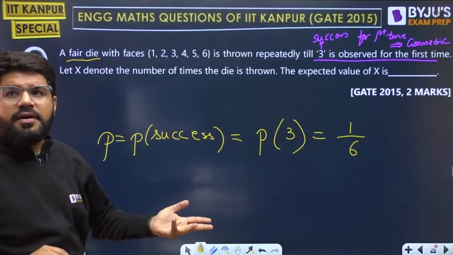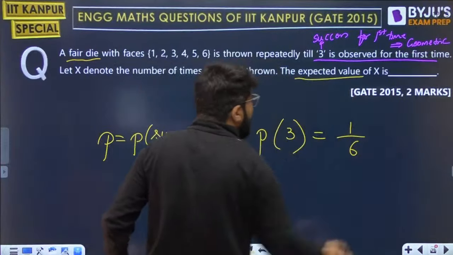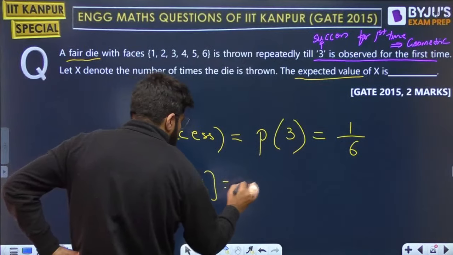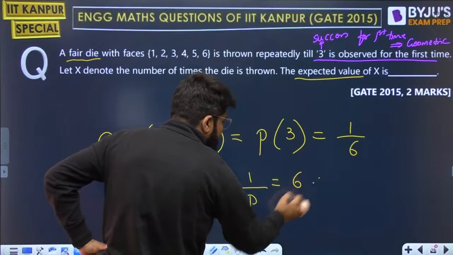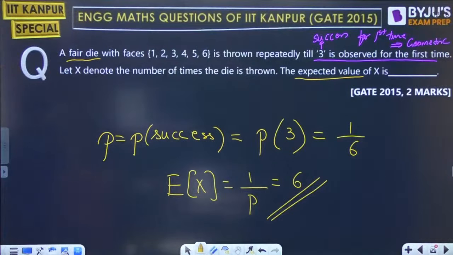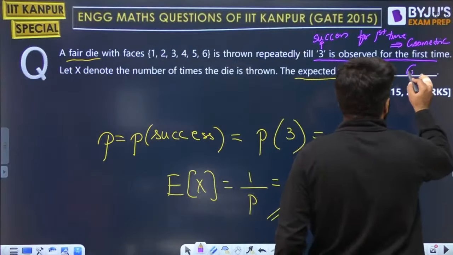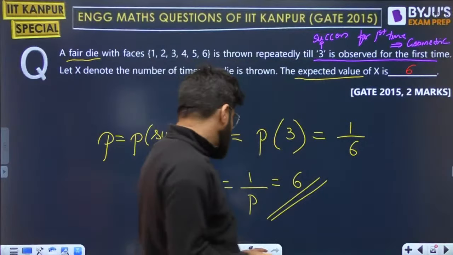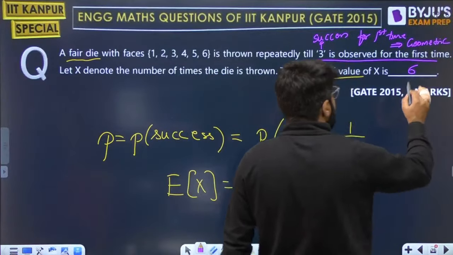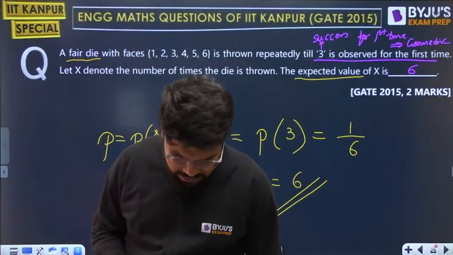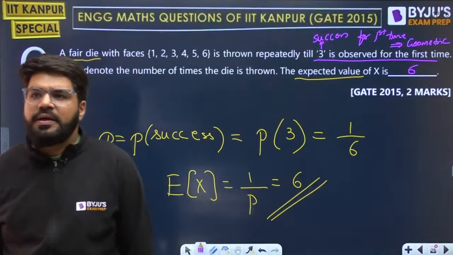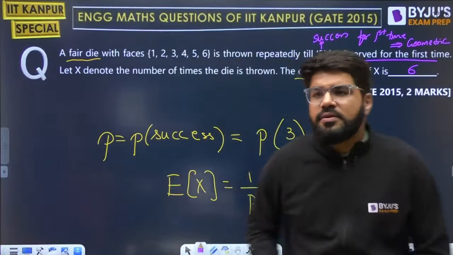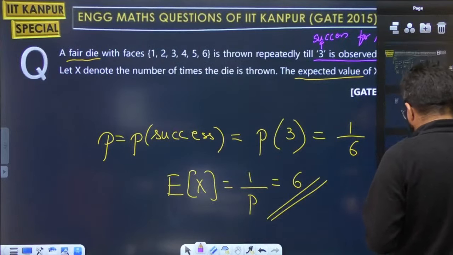So what is the mean? What is the expected value of x? You get a 2 marks question just for the knowledge of this geometric distribution. The expected value of x is 1 by p, and the reciprocal of p will become 6. Your answer for the question is 6. Correct? Yes, Tarun, Ravi, correct. The mean is equal to 6. Those are good things to learn here: special distributions, and geometric is one of them.